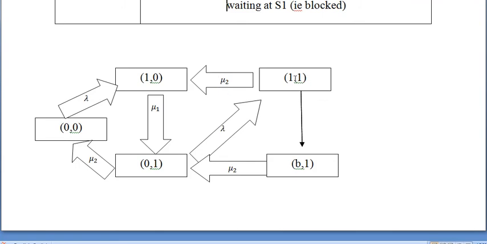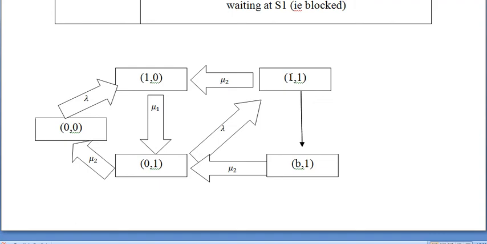Another possibility is that from here we can pass on to this state also. What this means is that the second customer doesn't finish his service, so there is still a customer in the second server who continues getting service, but the first server finishes its service.